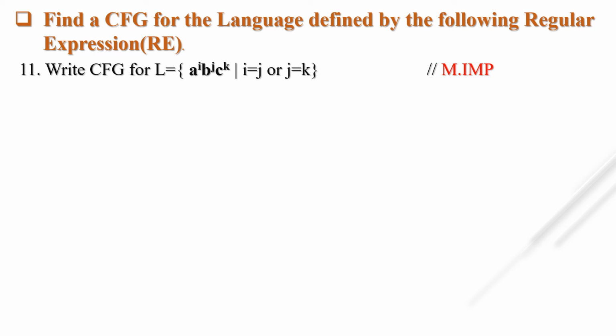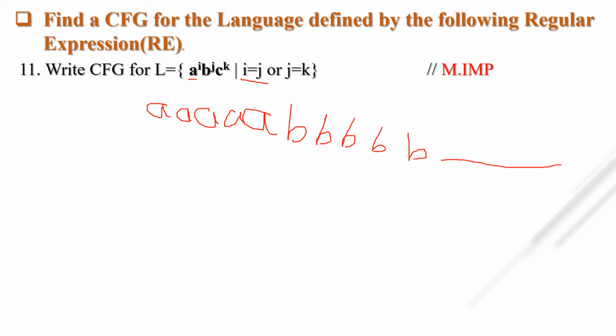This language tells us that if i equal to j, then if there are 5 times a, it must be followed by 5 times b, and then c any number of times. You cannot write abab. Why? Because here it is given that after a, b will be there, and after b, c will be there.